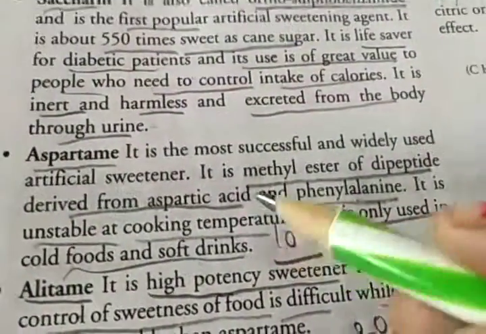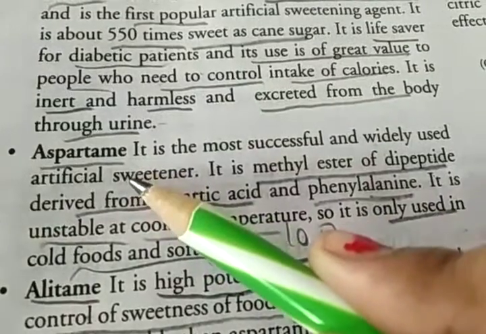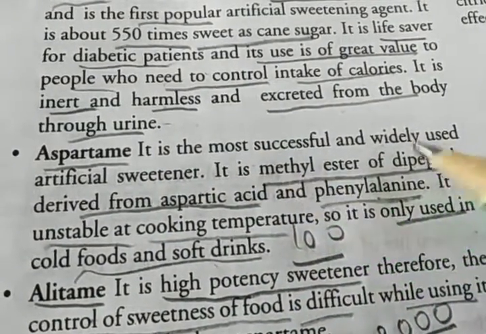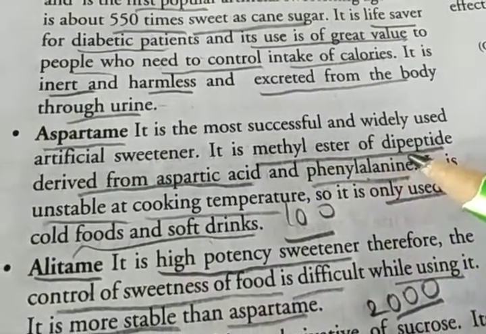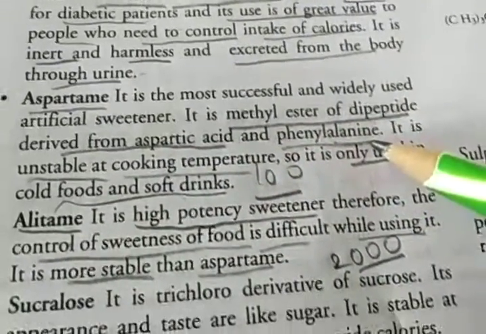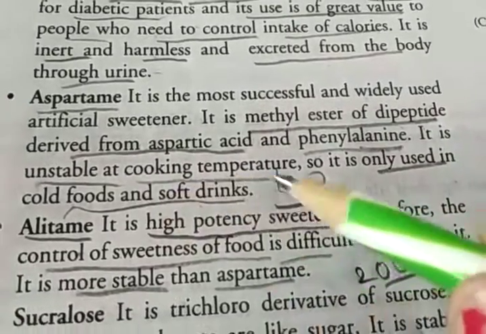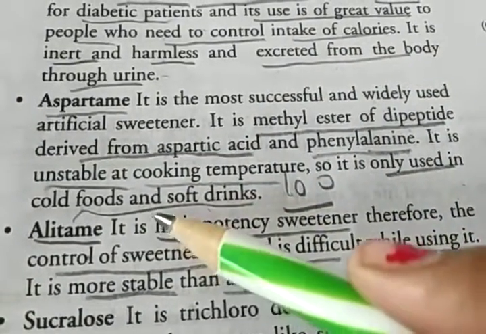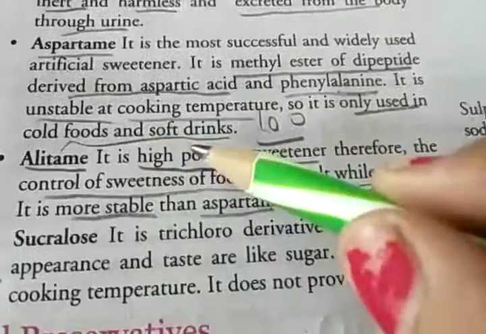Then the second example of an artificial sweetening agent is aspartame, the most successful one. It is a methyl ester of the dipeptide derived from aspartic acid and phenylalanine. It is unstable at cooking temperature, so it is usually used in cold foods and soft drinks.